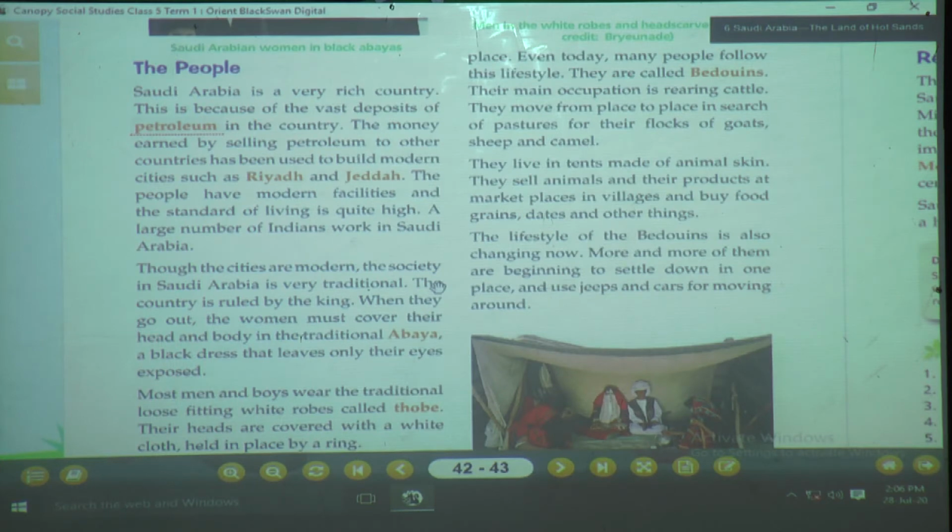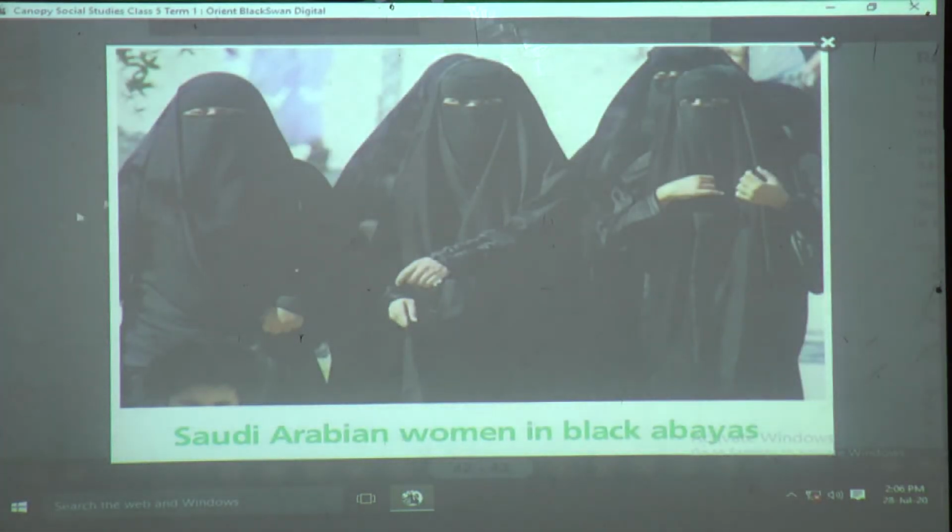Now what is that? See, the ladies here, can you see in this image? Only the eyes are visible. Yes, and the whole body is covered. So what is this? They have worn this, it is called abaya. What is it called? Abaya. In India we call it burqa, but in Saudi Arabia it is known as abaya.